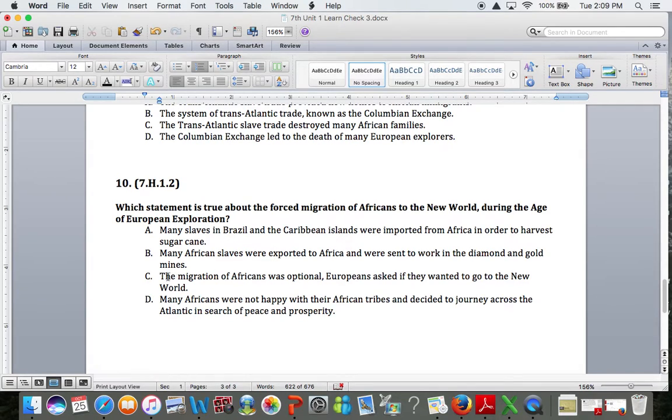So B is incorrect. C, the migration of Africans was optional. Did Africans have a choice to get on those slave ships? No, they were forced. The word forced is in the question itself. So C is incorrect. Africans did not have an option. They were forced to migrate to the New World.